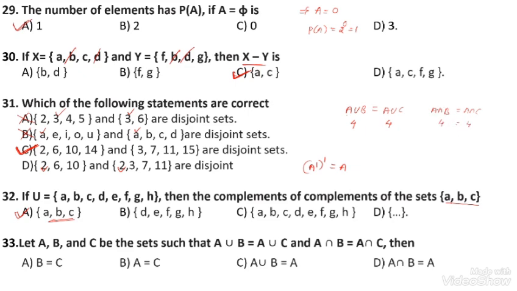By these two results, I can say A intersection B is equal to A intersection C. The option number D is correct. Okay, this is the correct statement.